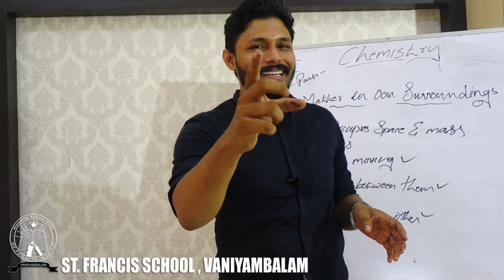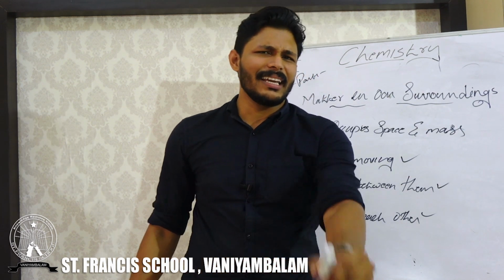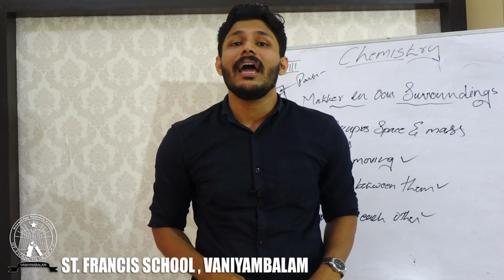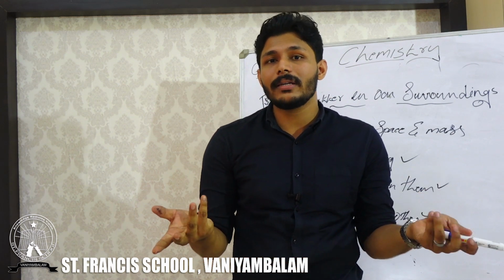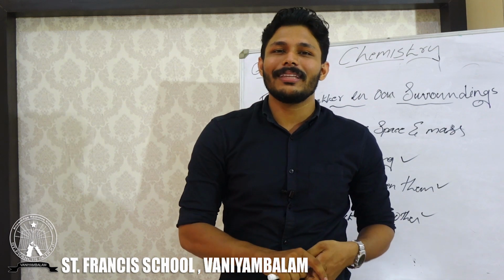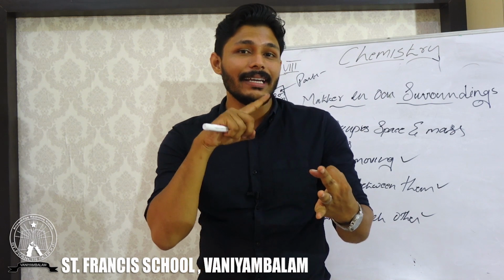There are three types of matter that you have studied in the lower classes: solid, liquid, and gas. Solid means something like this. This can be known as a solid material. Which is a liquid material? Water. Water is an example of a liquid, right? Then our oxygen, carbon dioxide, everything, those are the gaseous materials. So there are three types of matter: solid, liquid, and gas.